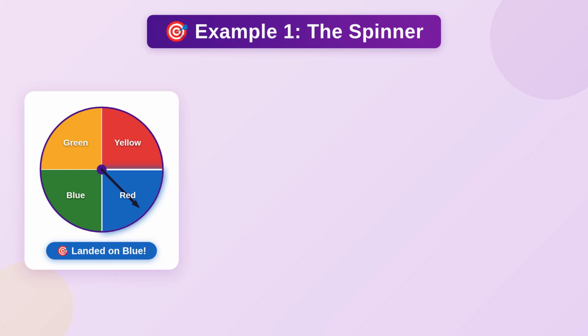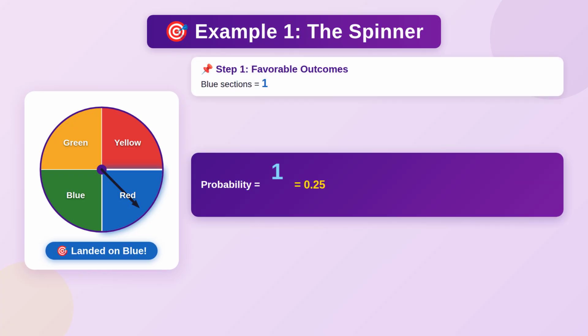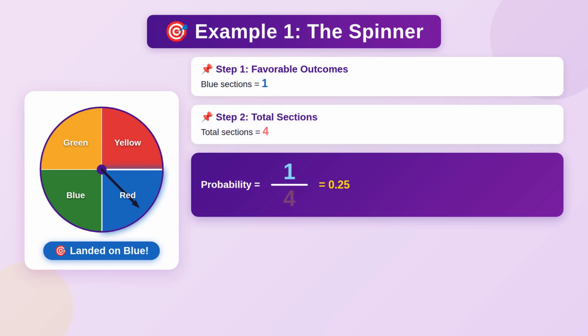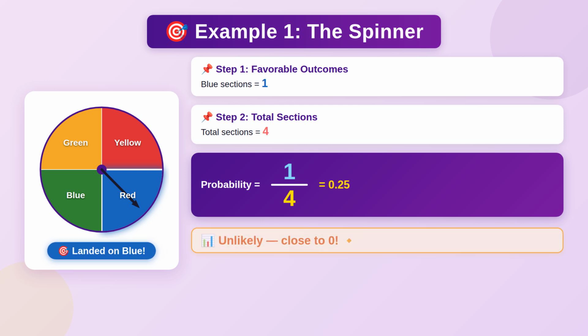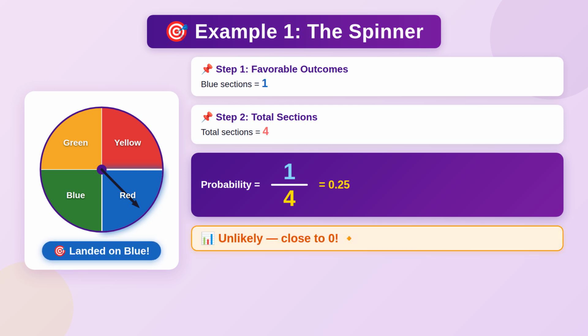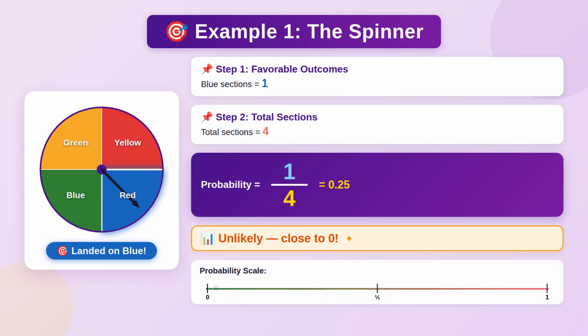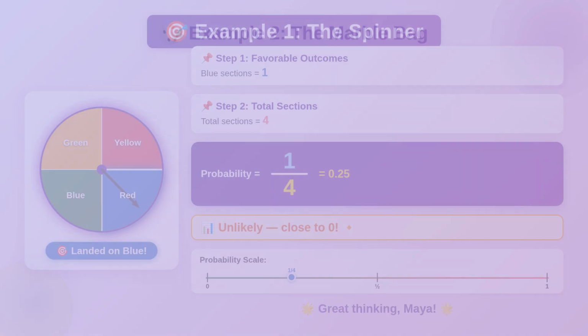First, we count the favorable outcomes. There is 1 blue section, so the top of our fraction is 1. Then we count the total sections. There are 4. So the probability of landing on blue is 1 out of 4, or 1/4. On our probability scale, 1/4 is close to 0, so landing on blue is unlikely.